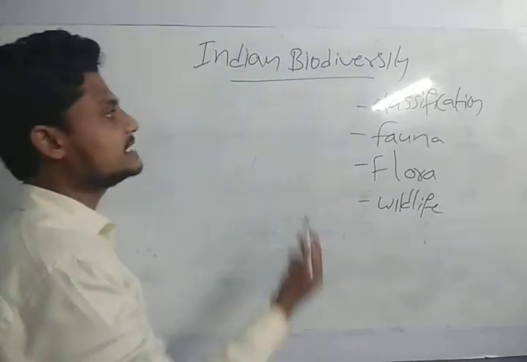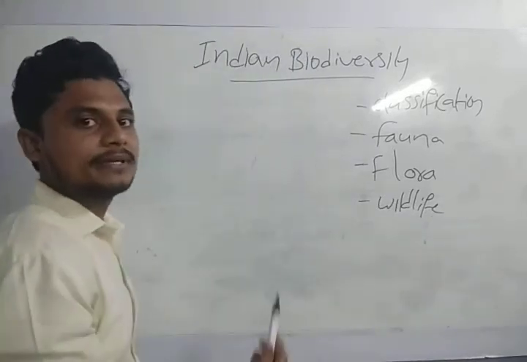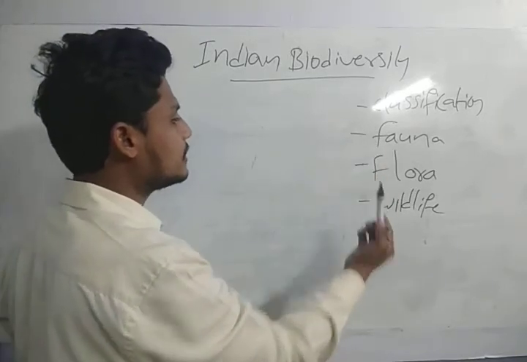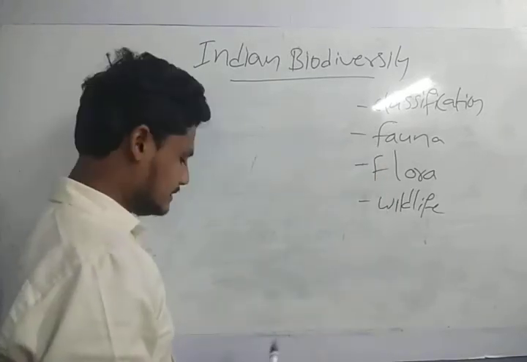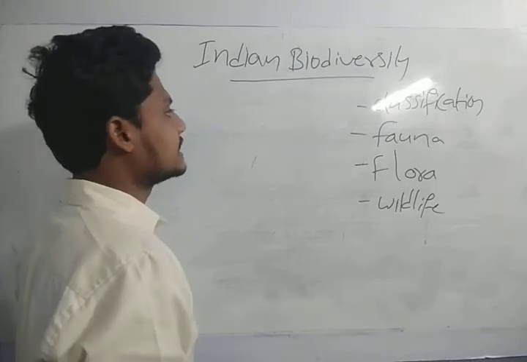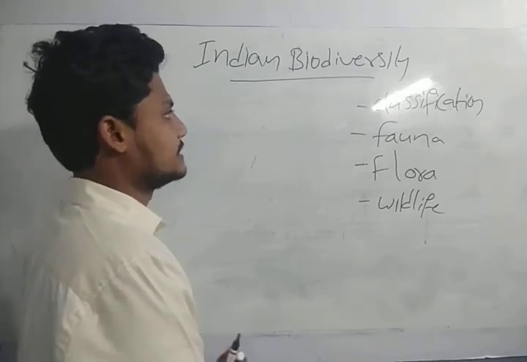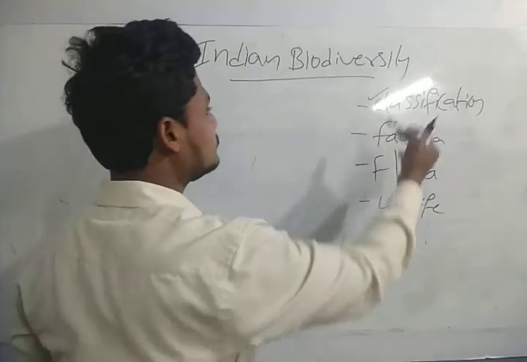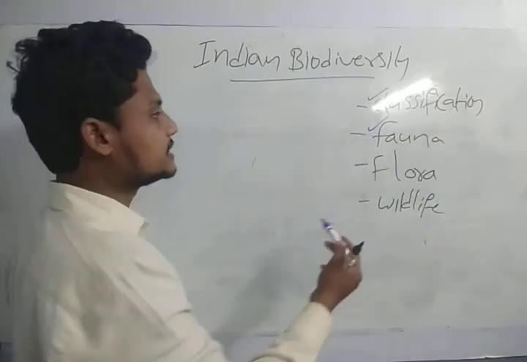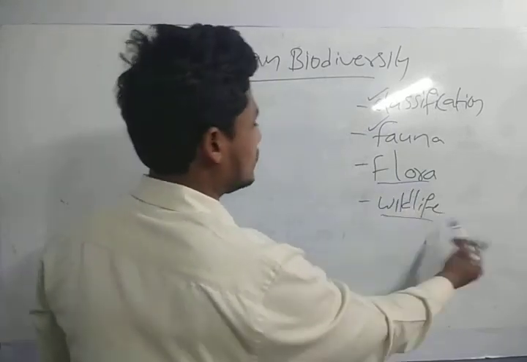So these are the four topics to be discussed in this chapter. We have done the classification and the fauna part. Today I am going to take the session on the flora and the wildlife.